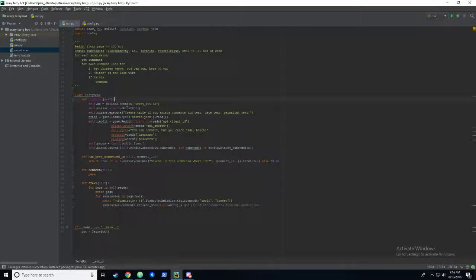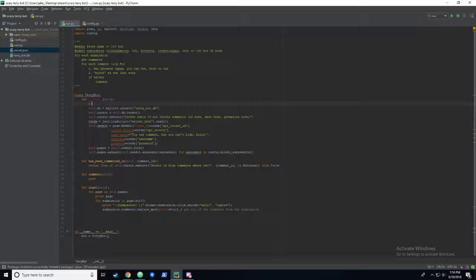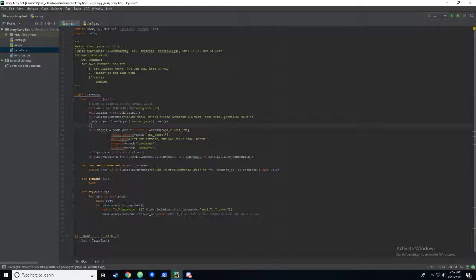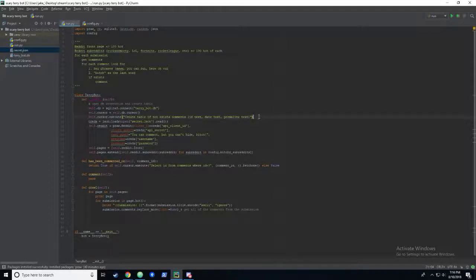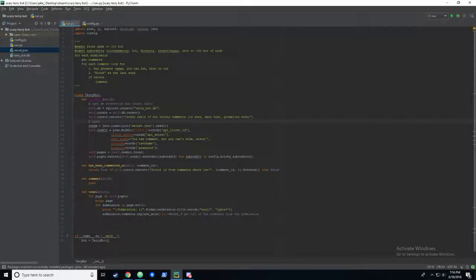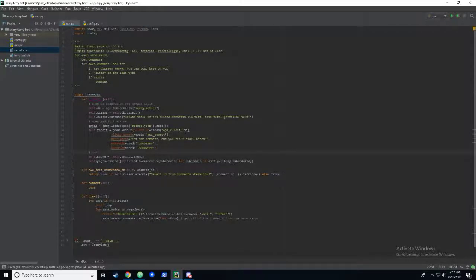And I apologize for not writing any comments so far. Let's go ahead and open the database connection and create a table. And this is opening our Reddit instance. Cool. And this is just for subreddits to look through.